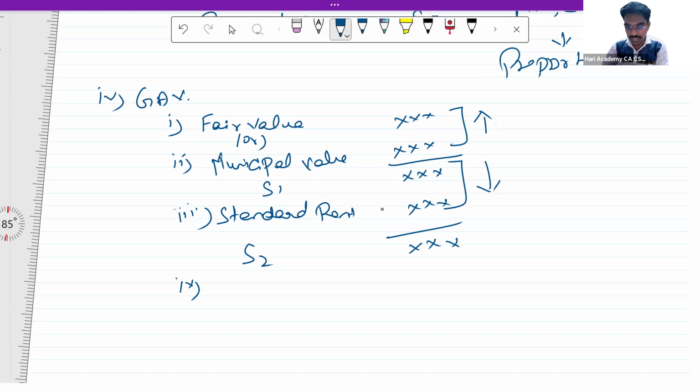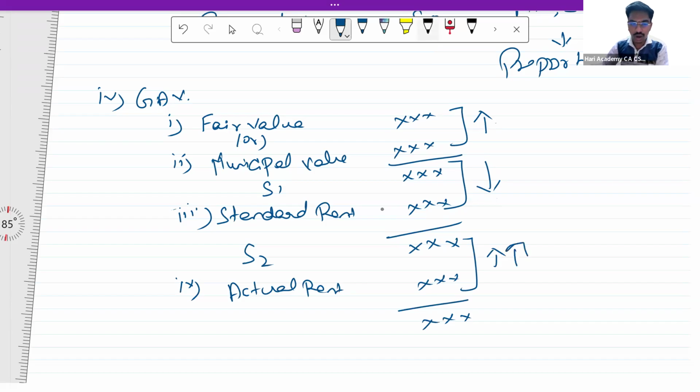Okay. Now from this step 2, you have to compare actual rent. Of these two also, whatever is higher is taxable. This is step 3.